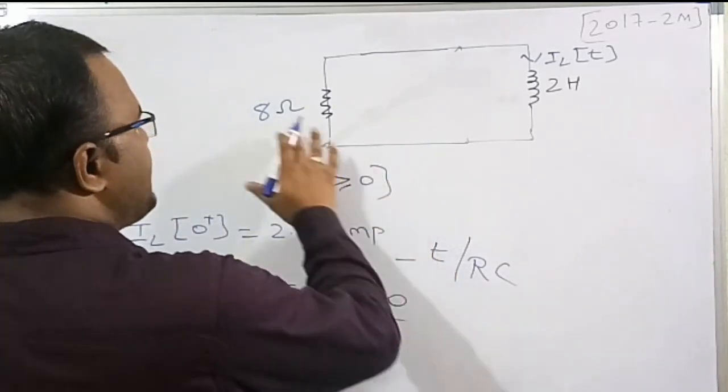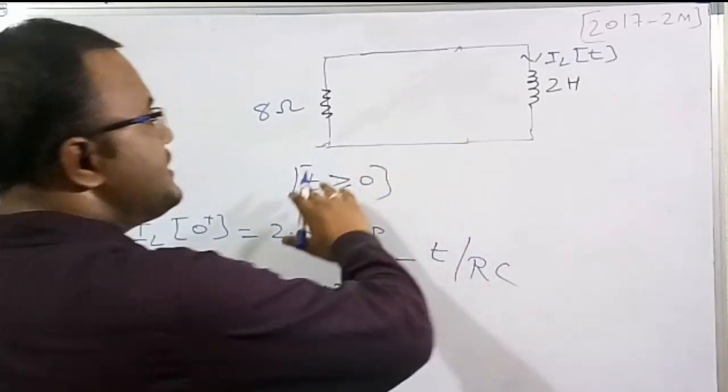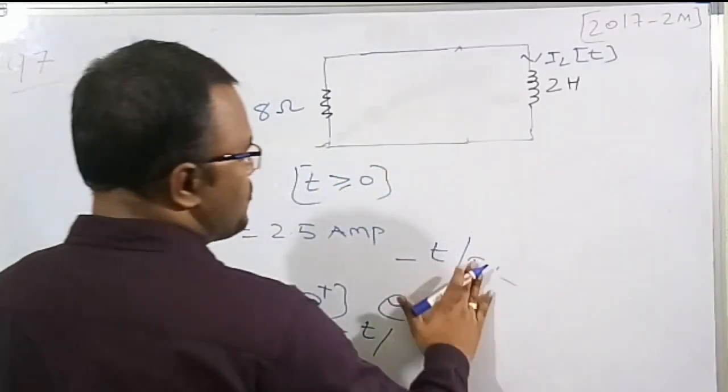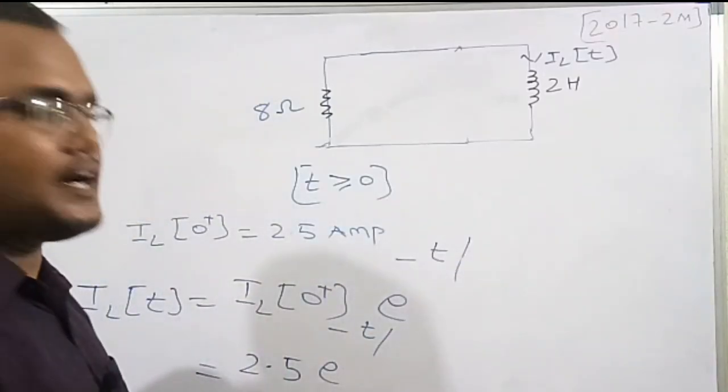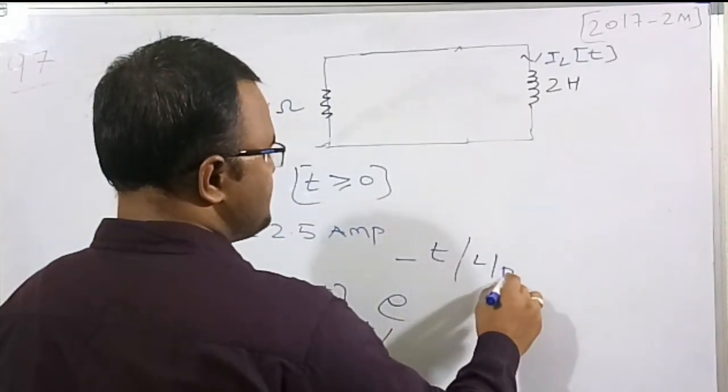R is how much? 8. See, this is actually an inductor circuit, right? This is the time constant. Time constant for an inductor circuit with R and L means L by R. So therefore L by R.